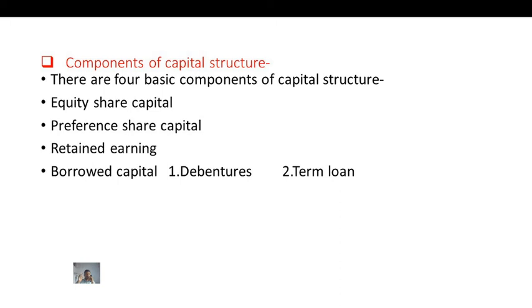And when the company wants to capitalize these retained earnings, or invest this retained profit as capital in the business, at that time the company uses the process of capitalization of profit. It is also known as ploughing back of profit, or reinvestment of reserve or profit in the business. That is retained earnings.